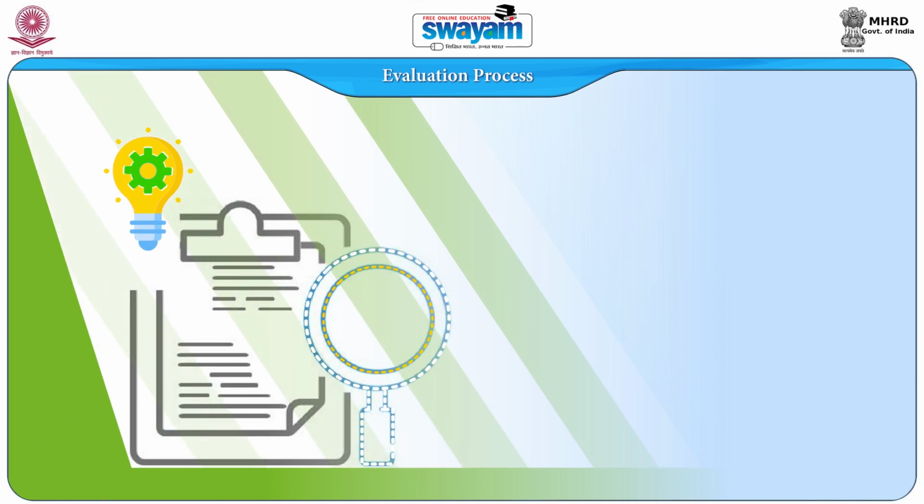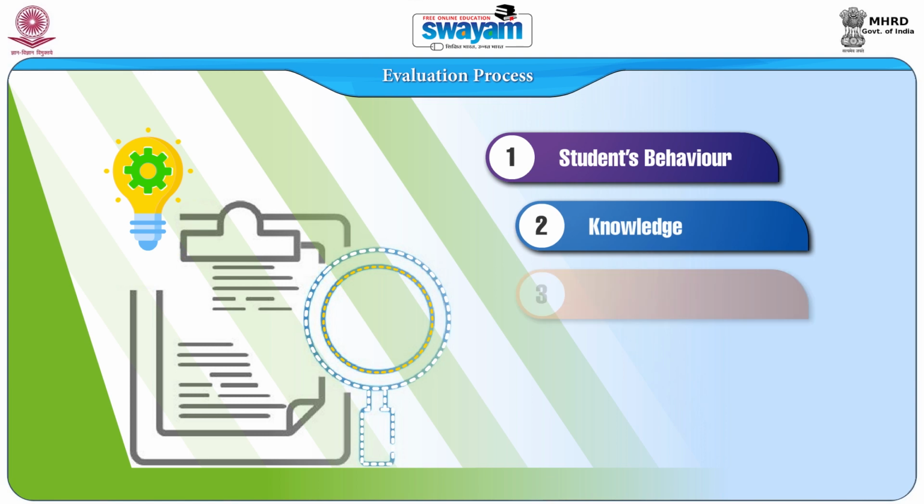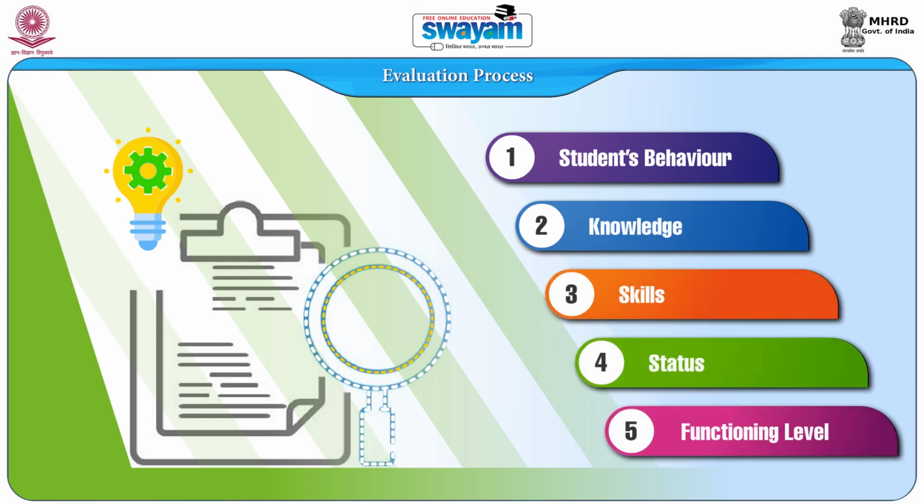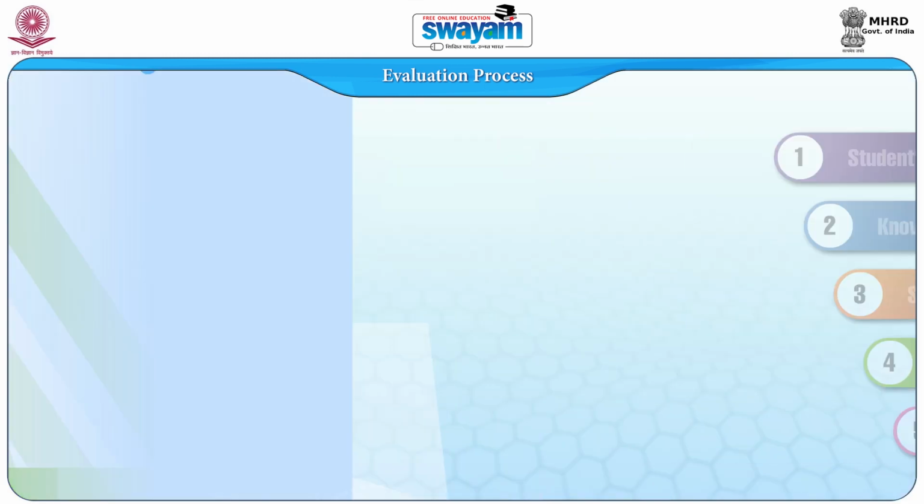The evaluation process. Any counseling program or intervention involves strategies to be implemented and the expected results. The strategies are the activities that are aimed at bringing changes in the student's behavior, knowledge, skills, status, and functioning level. Results are the outcome aspects, which are specific and measurable.